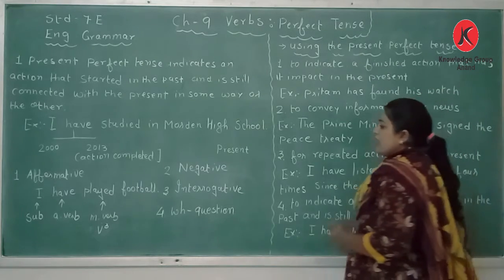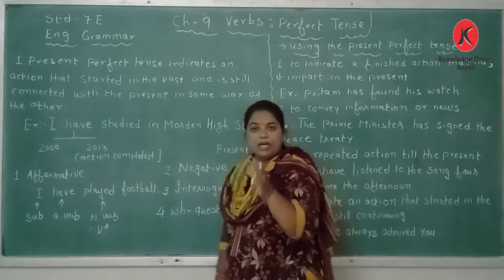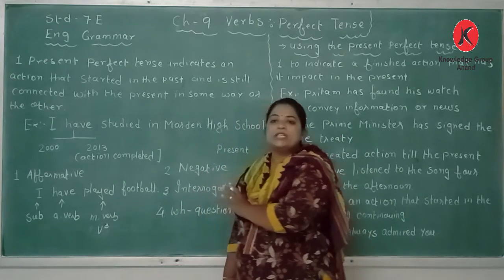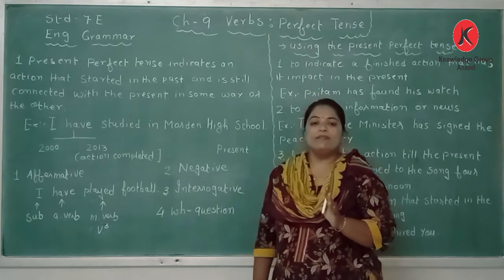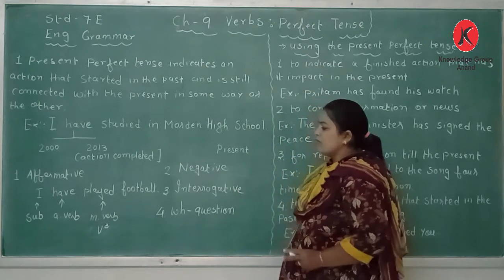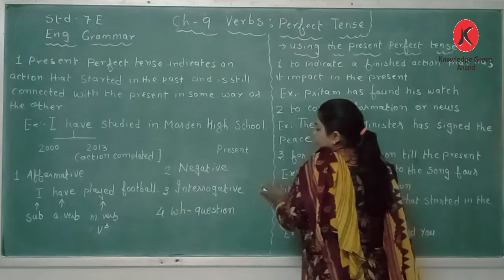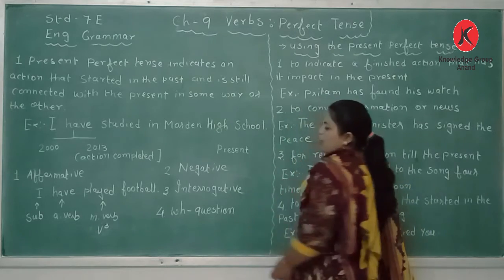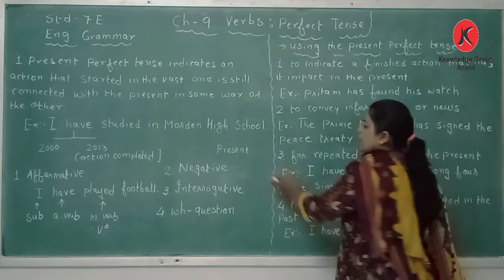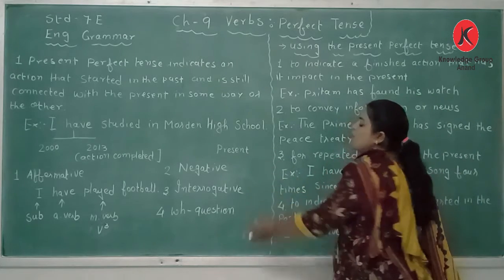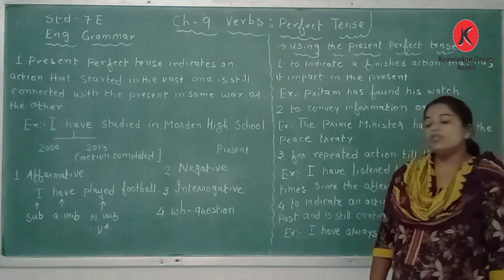Okay, so again there are four types of structures we have to learn, like we have learned present, past and future. In the perfect tense also there are four types of structures. One is affirmative, negative, interrogative and WH question. So first is affirmative. The same sentence we will learn in negative, interrogative and WH question.